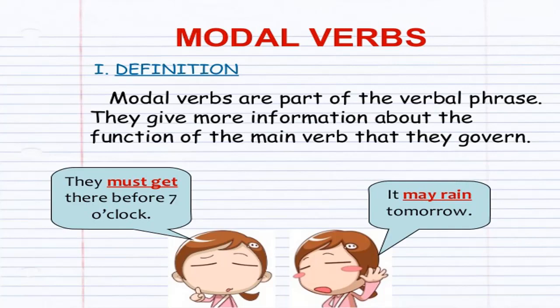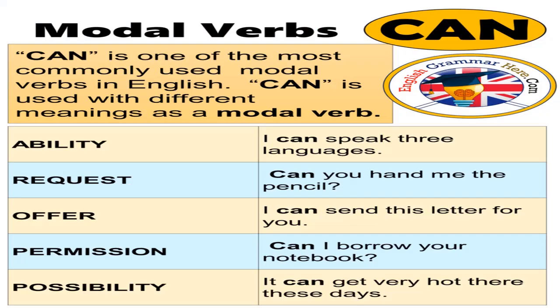It may rain tomorrow. Okay, students, let's start with the modal verb can. Can is one of the most commonly used modals. It is used with different meanings as a modal verb. We can use can to show the ability to do something. For example, I can speak 3 languages. I can play the piano well.